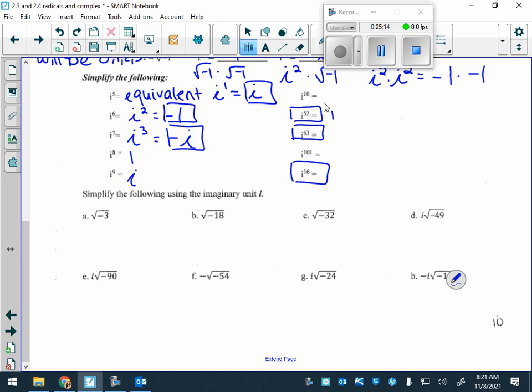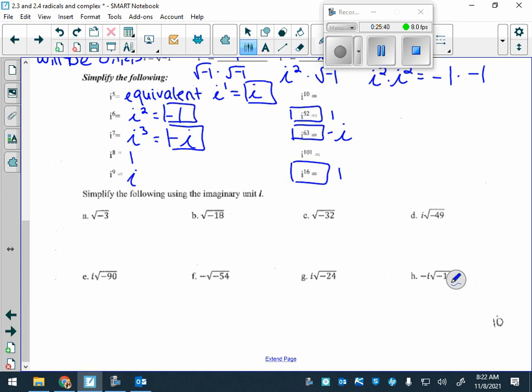Okay. I to the 63rd. Go ahead, Hannah. -I. Excellent. Good. And then I to the 16th. Nick. 1. Good. So the whole idea here is divide that exponent by 4. Your remainder is either going to be 0, 1, 2, 3, and then it will repeat again. Okay? So that circle is definitely what we need to remember.